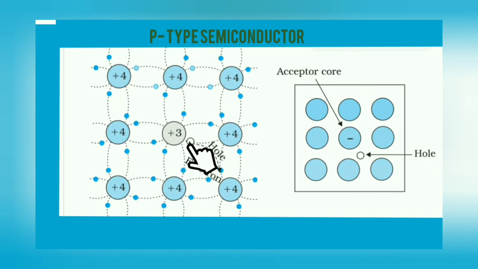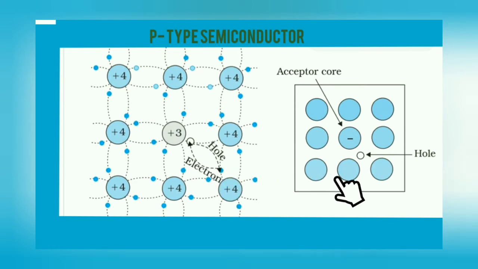This scarcity of 1 electron is called a hole. From the neighboring atom, an electron will shift here and complete the octet. That means the trivalent impurity receives electrons from the host atom, so it is called an acceptor impurity.